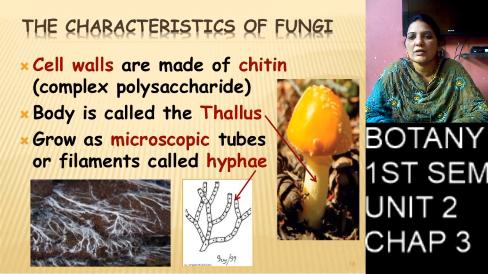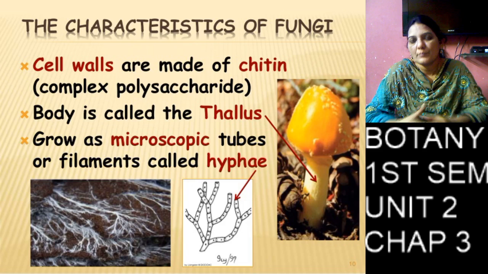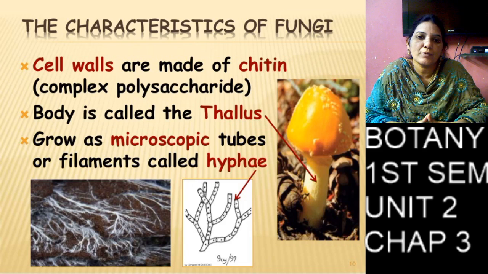They do not contain chlorophyll cells, so it is not a plant. Because of the thallus body, it belongs to Thallophyta.